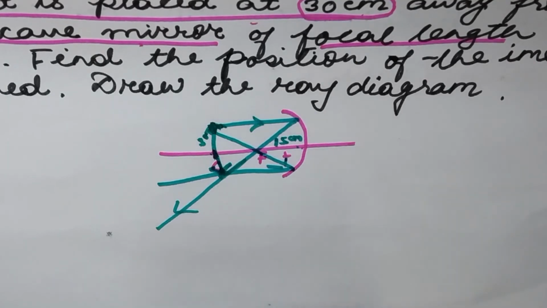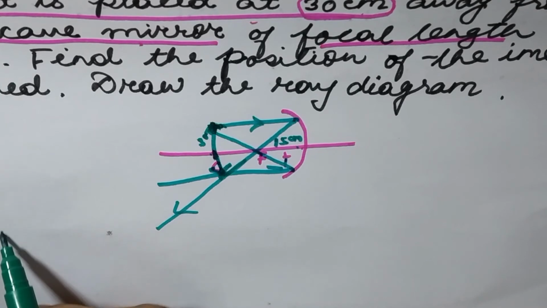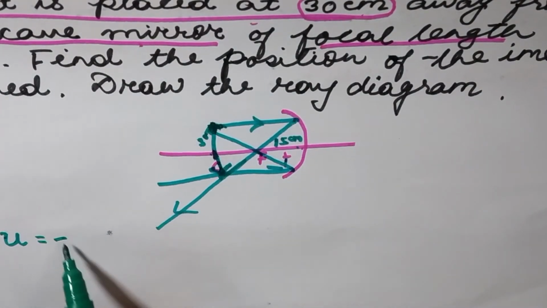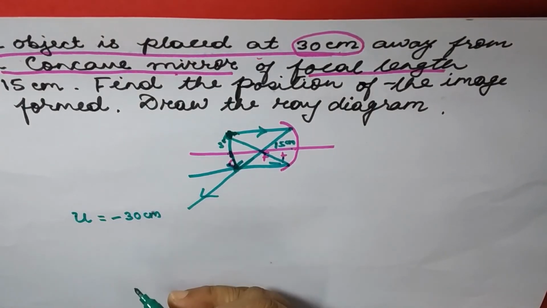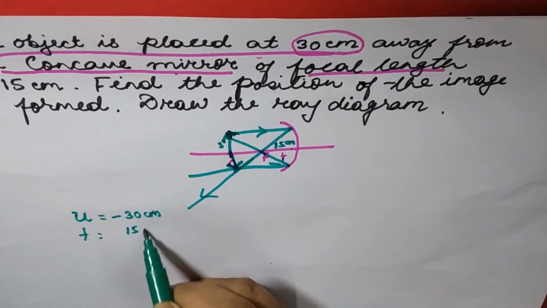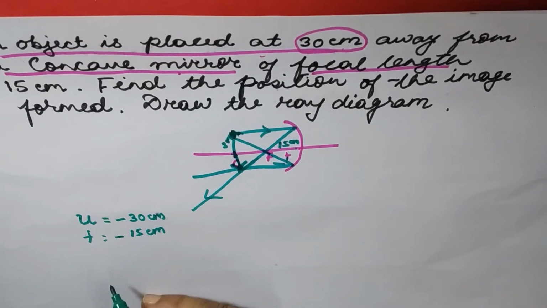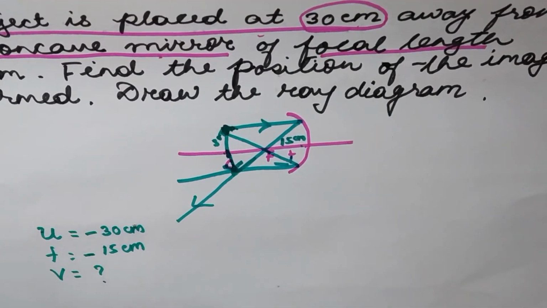Now we are to solve this. This distance is u. For all mirrors it is negative, therefore it is minus 30 centimeter. And f is given as 15 centimeter. As it is a concave mirror, it will also be negative. And we are to find this image distance.